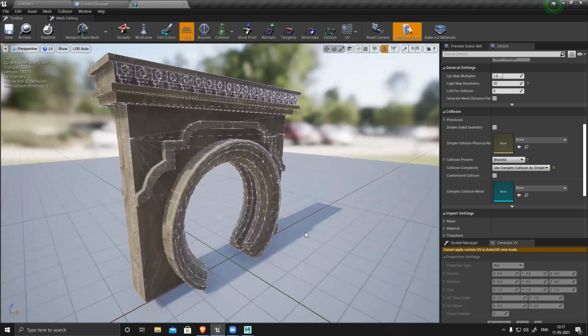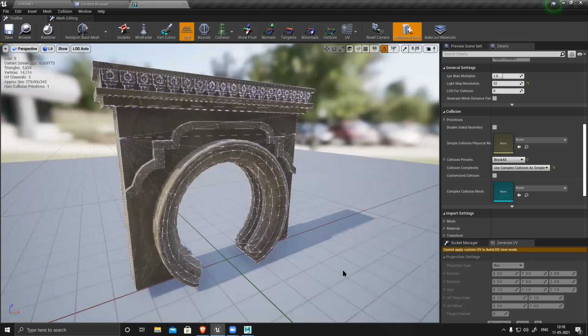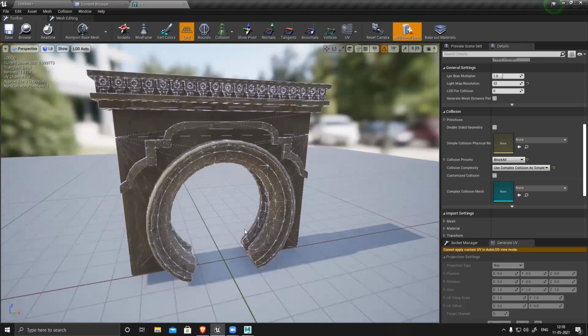Yes, it does. So for games we create a collision mesh. We don't use the automatically generated one because it's basically duplicating the same model. So if I want to create this, I'll simply keep this hole and create a box. That's it. No design, no pattern, no detail, because those parts are non-interactive. Only this doorway passage is your interactive part. So for this you need to create a collision, and the rest can be a box.